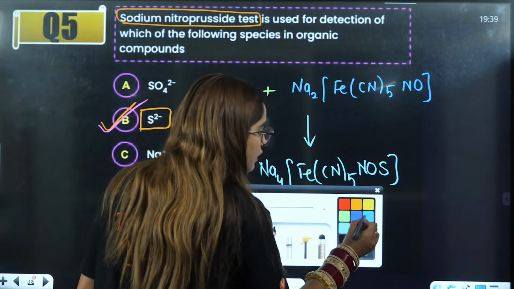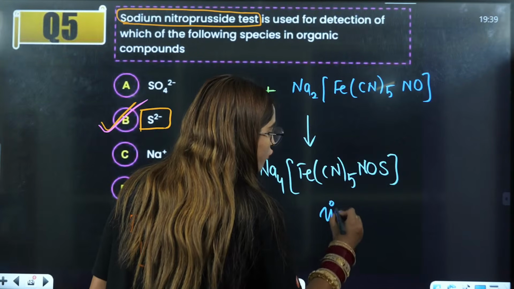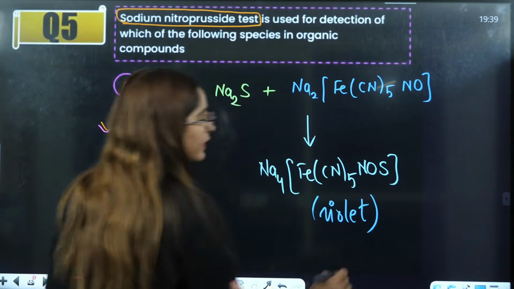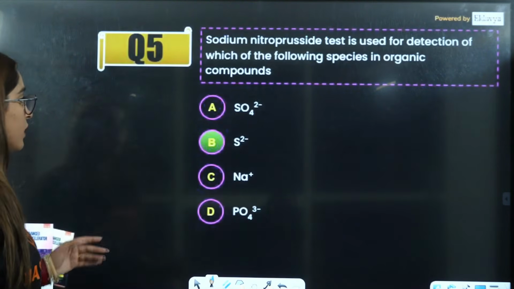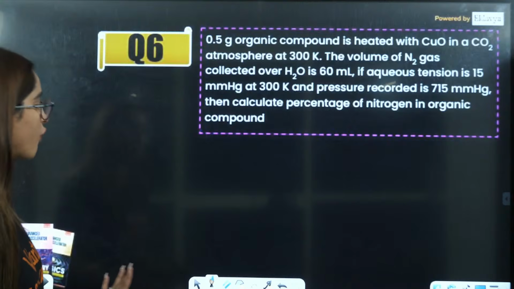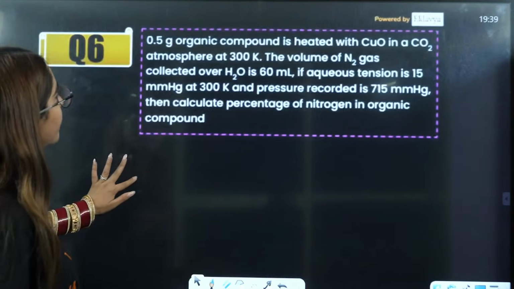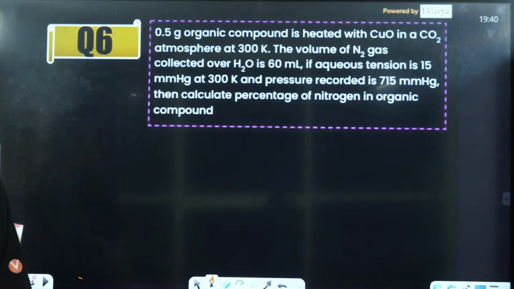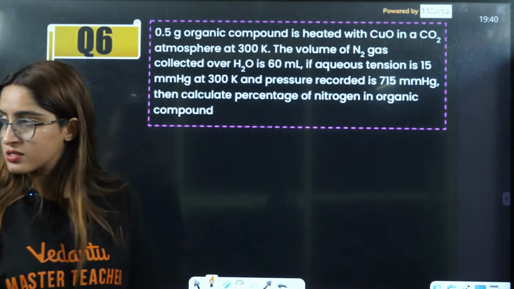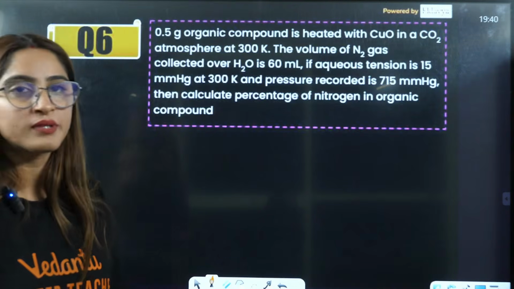And here, what is the color of the precipitate? That is violet color. Violet color, dark blue color precipitates are formed here. Then you have Prussian blue. No beta, Prussian blue is something else.